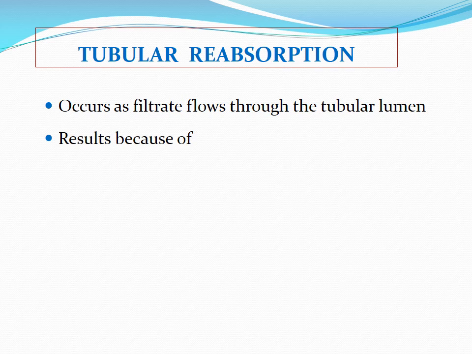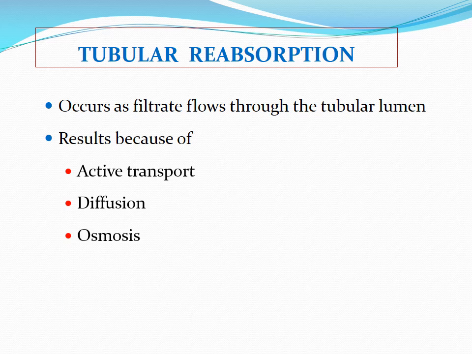Coming to the tubular reabsorption, it occurs as the filtrate flows through the tubular lumen. As the glomerular filtrate reaches the tubular lumen, from the proximal tubule itself the reabsorption of the various substances will begin. This reabsorption occurs because of various mechanisms. There are different mechanisms operating in different parts of the renal tubules for different substances to be reabsorbed.